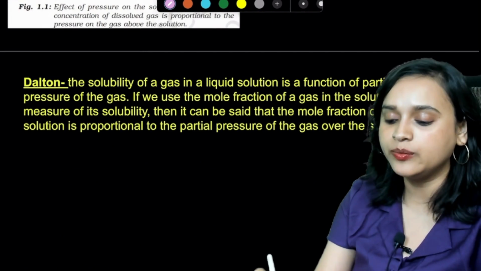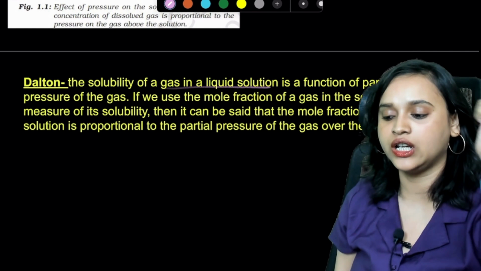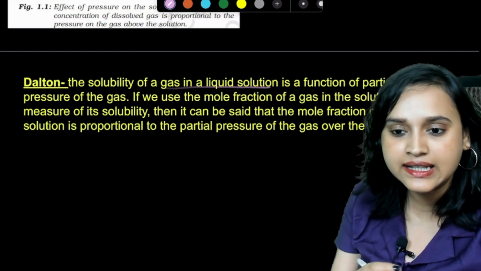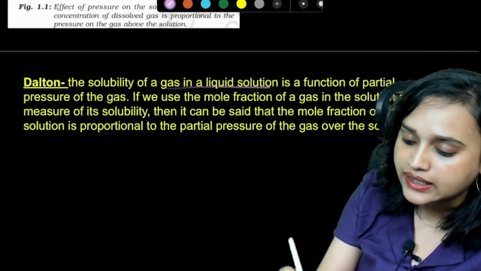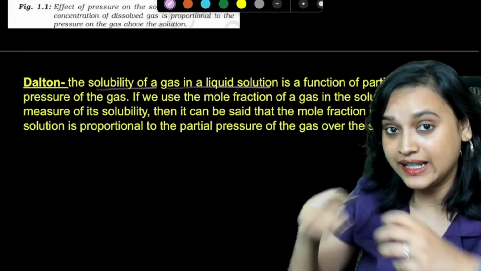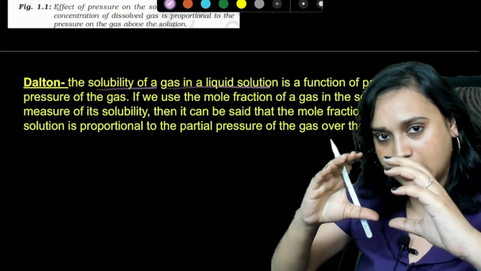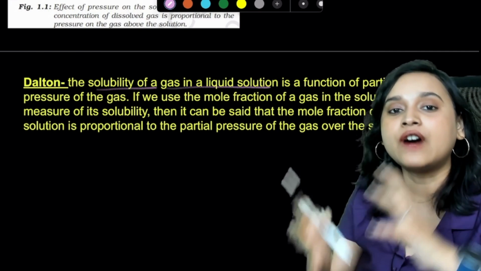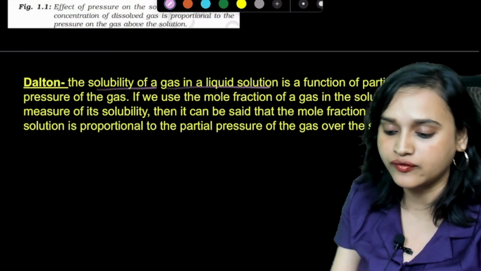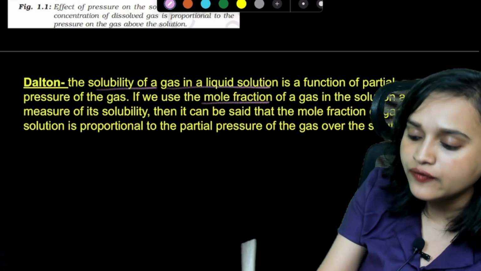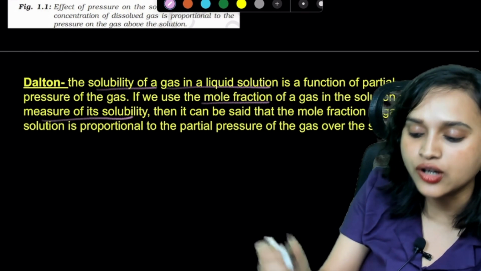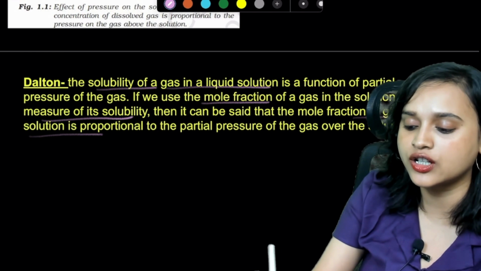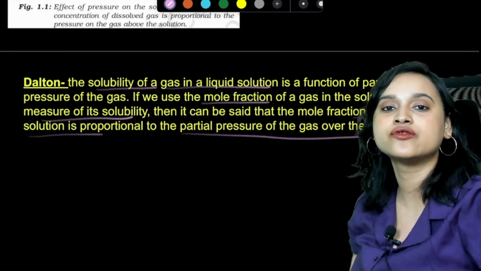Dalton said that the solubility of a gas in a liquid solution is a function of the partial pressure of the gas. If you have a glass of water, whatever gases are soluble in it, the solubility is a function of the partial pressure of the gas. So if we use the mole fraction of a gas in the solution as a measure of its solubility, then it can be said that the mole fraction of the gas in the solution is proportional to the partial pressure of the gas.